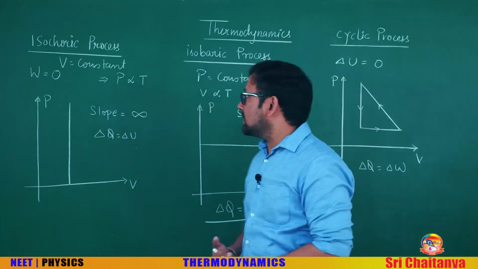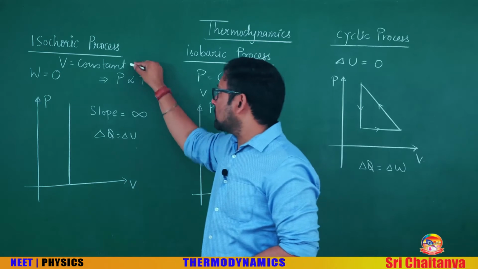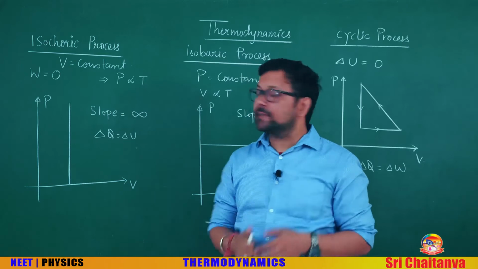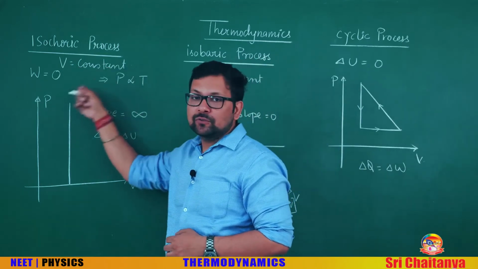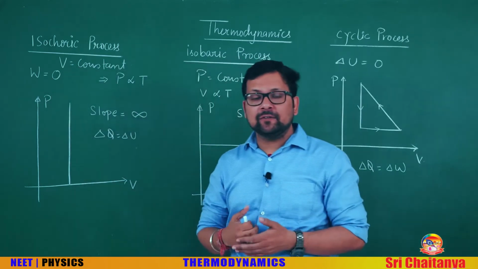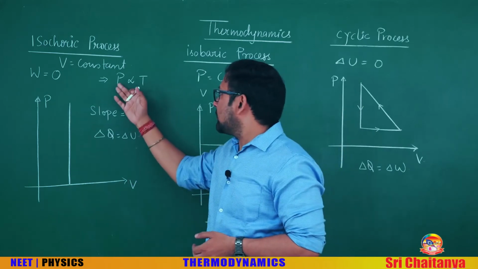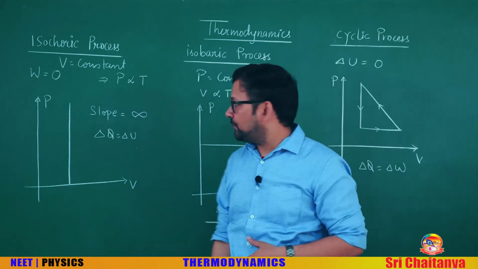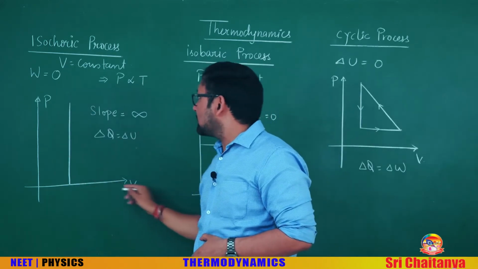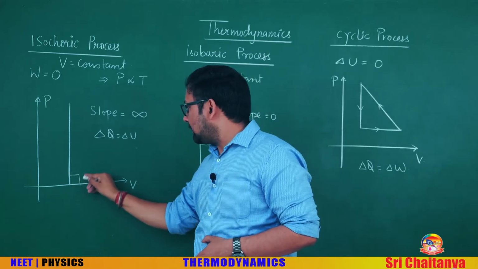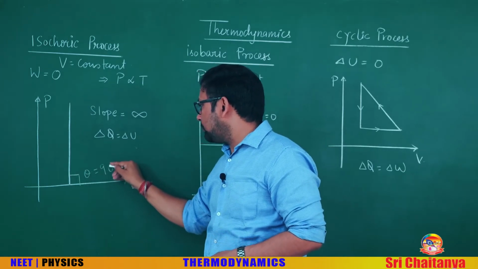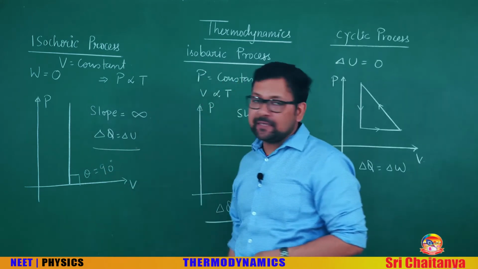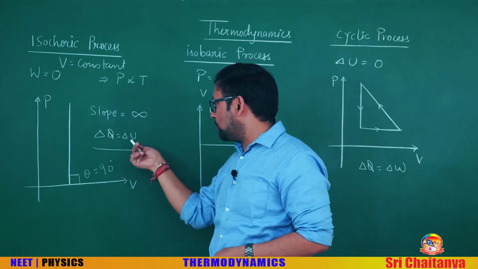The next process is isochoric process, volume constant. It is also called isometric. Volume is constant, so obviously volume is not changing, work will be 0. Pressure is proportional to T, so P1 by T1 will be equal to P2 by T2. The graph will be like this. You can see volume is constant here and angle is 90 degree, so obviously slope, that is tan theta, will be infinity. And the first law of thermodynamics will be delta Q is delta U as delta W is 0.